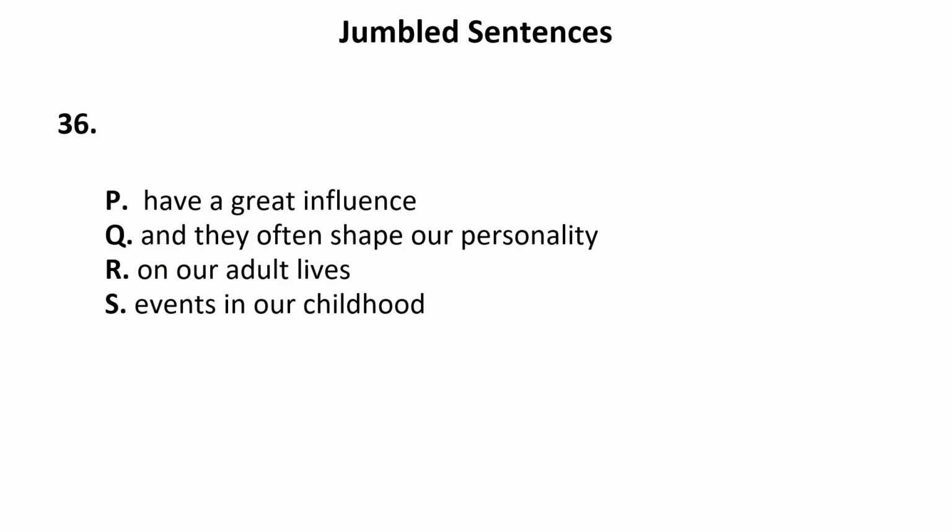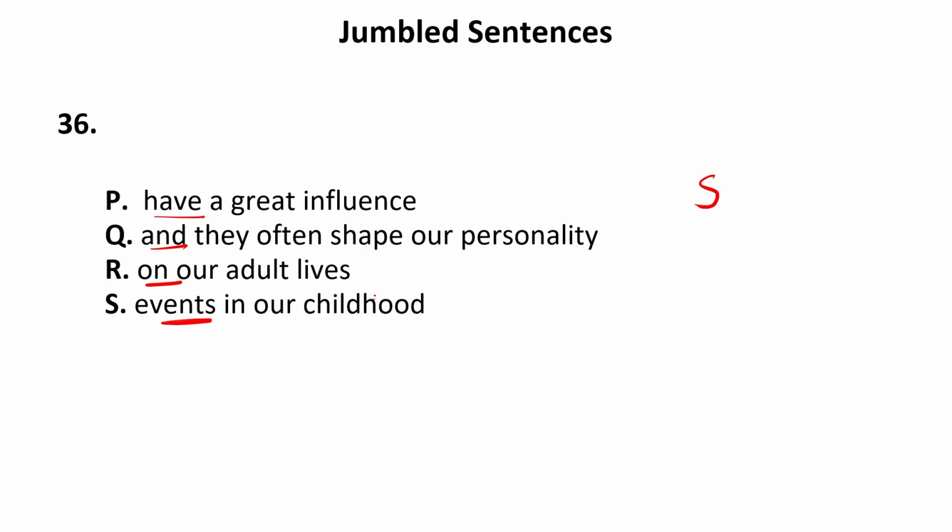Now let us move to the next question, that is 36. Have a great influence, and they often shape our personality, on our adult lives, even in our childhood. Now if we see all the sentences, the first one begins with the verb "have", and "and" or "on". So we cannot begin the paragraph with any of these words. "On" cannot make it, because another word is not connecting it. So "events" can be the first part.